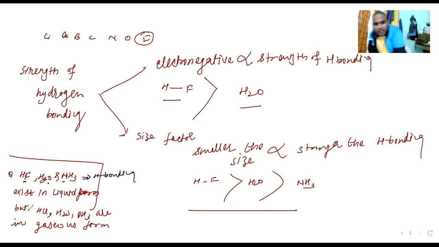But when you are talking about HCl, H2S and PH3, down the group electronegativity is decreasing, so they are not electronegative. So here there is no H bonding. If there is no bonding, they have to exist in the gaseous form. So this is the reason: H bonding depends on the electronegativity, as I said earlier. Are you able to understand this?